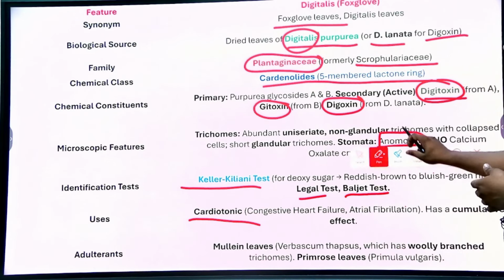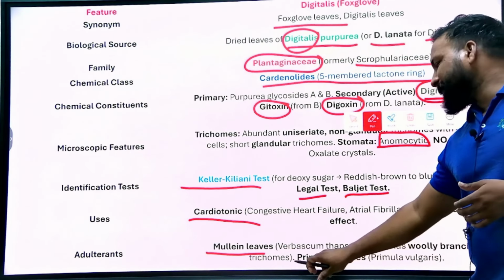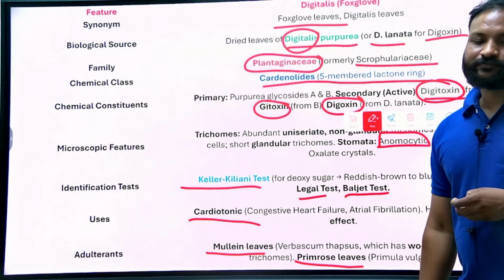The adulterants are mullein leaves and primrose leaves. Do remember these two, they are very important. Mullein leaves and primrose leaves. Clear?